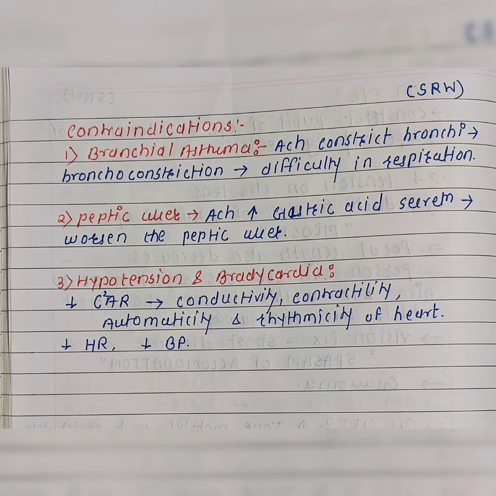Then hypotension and bradycardia. Acetylcholine decreases C square AR, which means conductivity, contractility, automaticity and rhythmicity of the heart. It reduces the heart rate, producing bradycardia, and reduces the blood pressure, known as hypotension. These are the cholinergic drugs, their classification, and the mechanism of action and contraindications of acetylcholine.